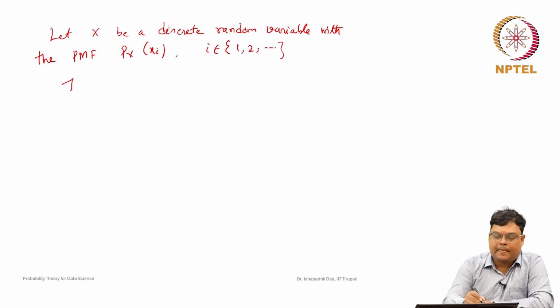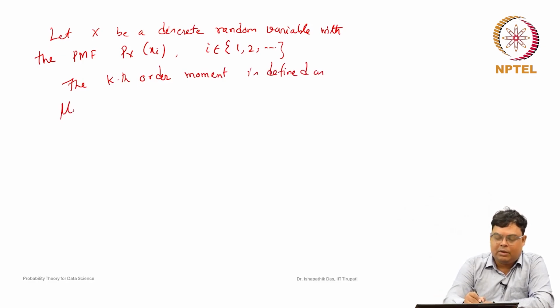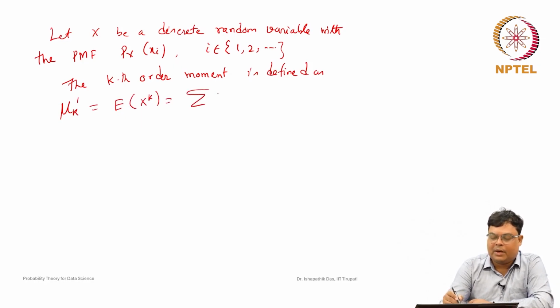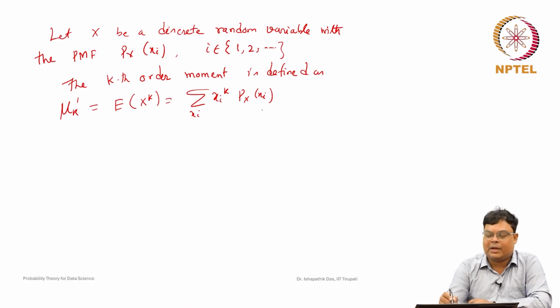Now, the kth order moment is defined as, you can remember that we discussed it is mu k dash, expected value of X to the power k. This is nothing but, because it is a discrete random variable, summation of x_i to the power k P_X of x_i, where the sum is over x_i. So, this is the kth order moment. If the sum exists, then this is nothing but mu k dash.